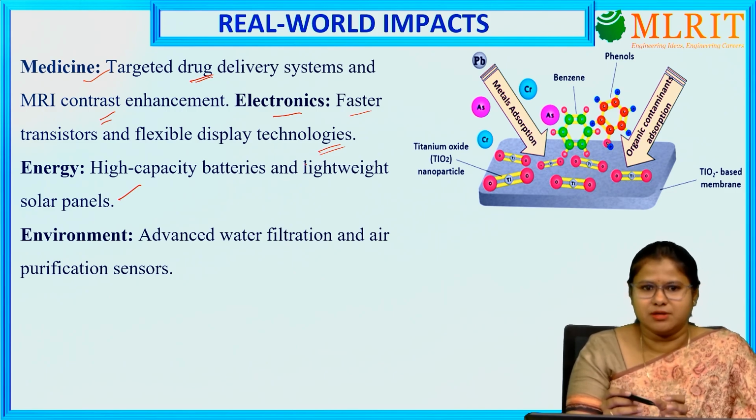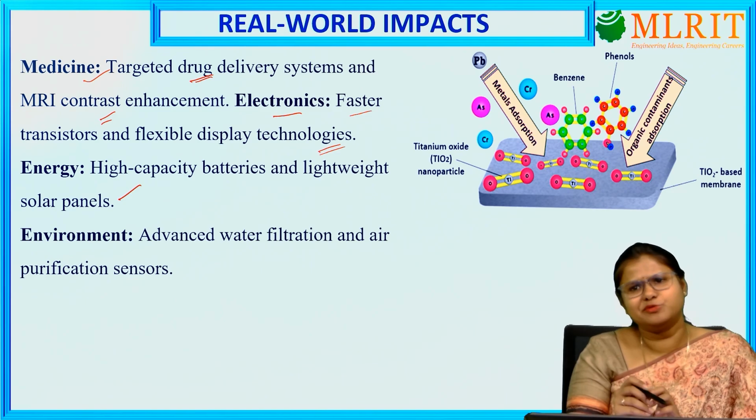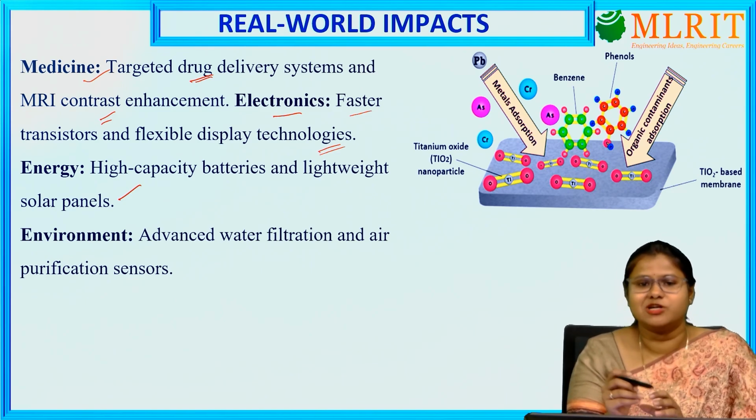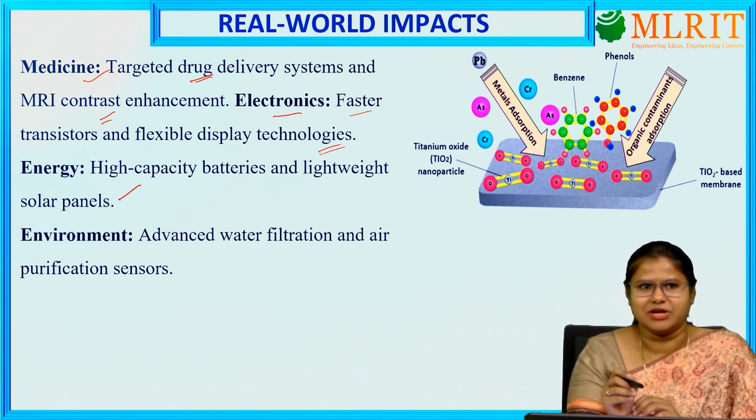So it will increase the storage of the battery, and we are using it for lightweight solar panels. Also, we are using these nanoparticles in aircraft and space stations, due to the smaller size and lighter weight, to build the components.